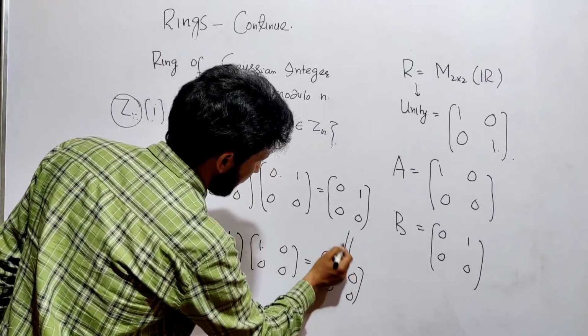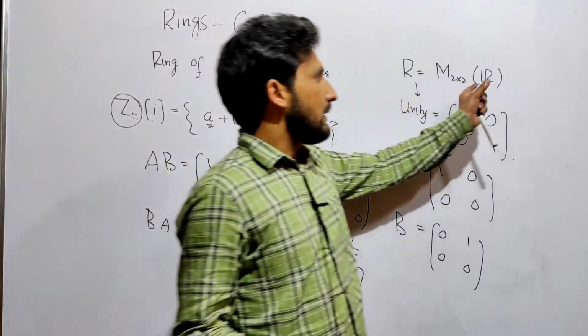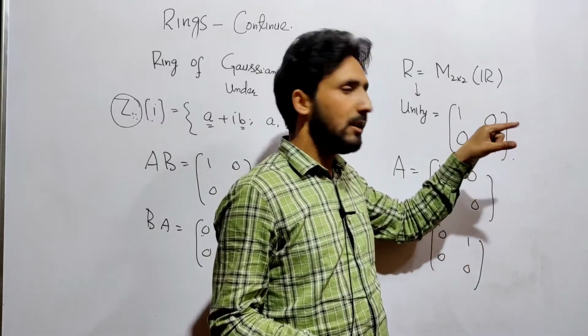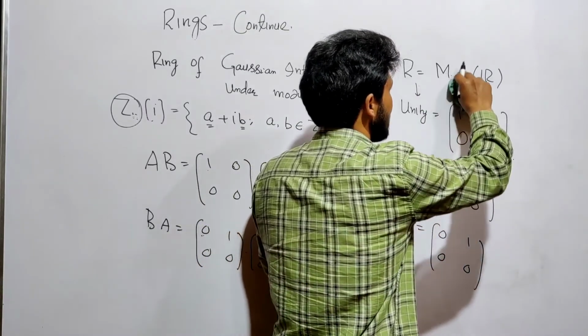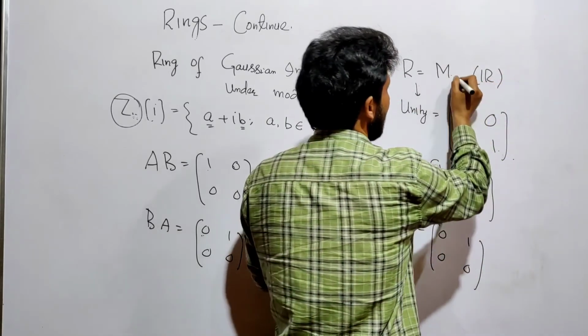So these are not equal. Hence we can say that this is a ring which is not commutative but with unity. You can see not only for 2 cross 2, you can take 3 cross 3, 4 cross 4, n cross n.